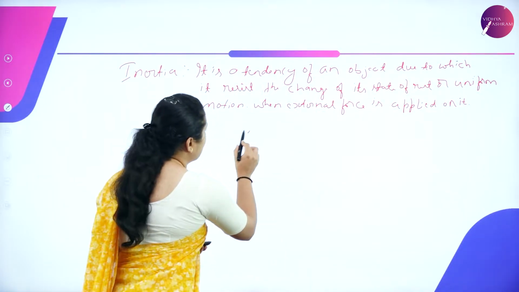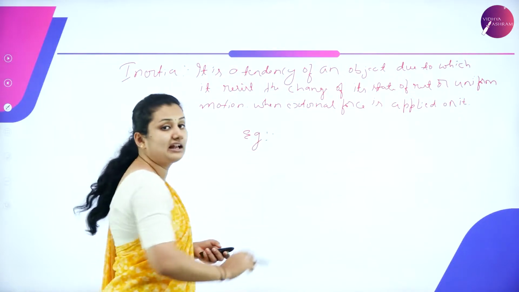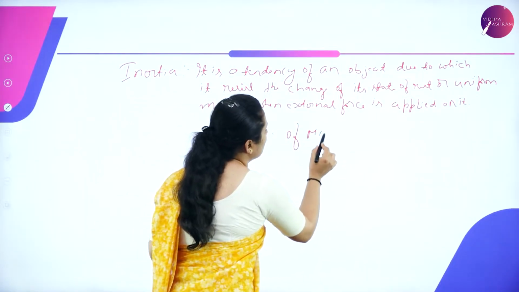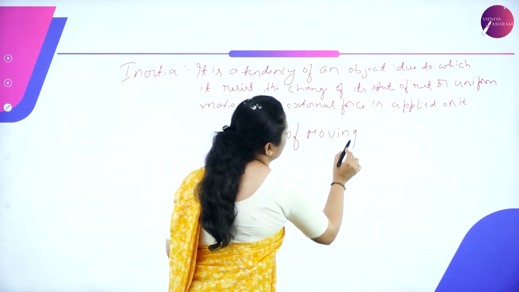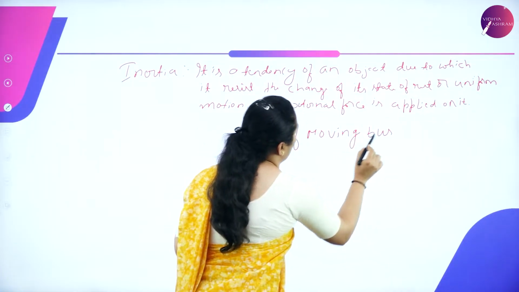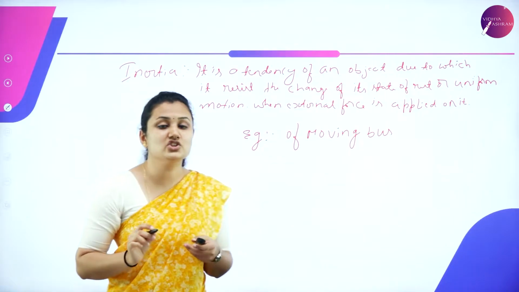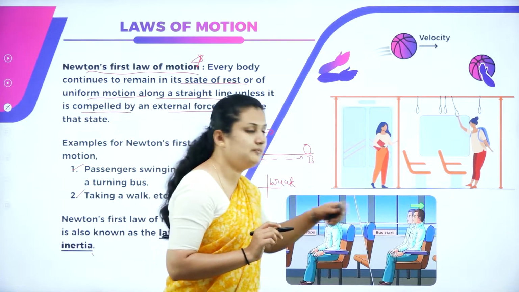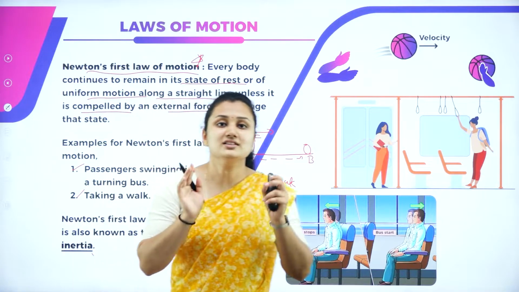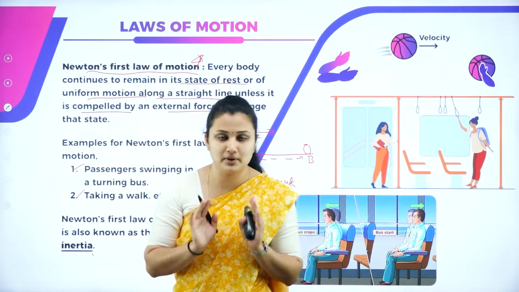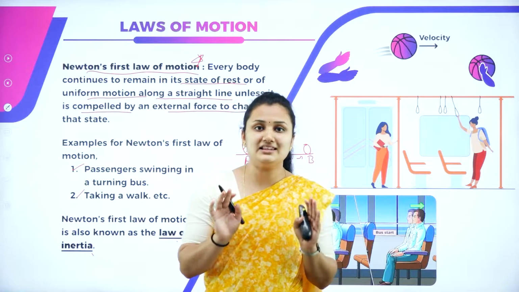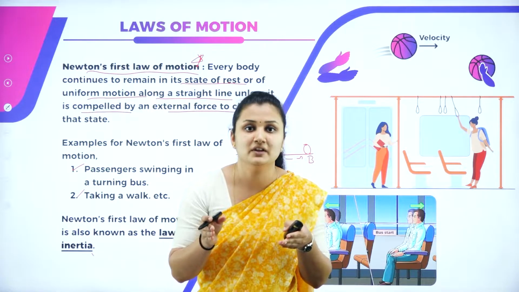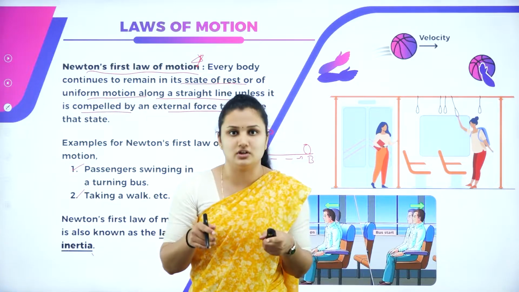Let me take an example and explain this. I'll take the example of a moving bus, a passenger in the moving bus. Suppose you are in a bus that is at rest and it starts moving immediately, you will feel a backward jerk.